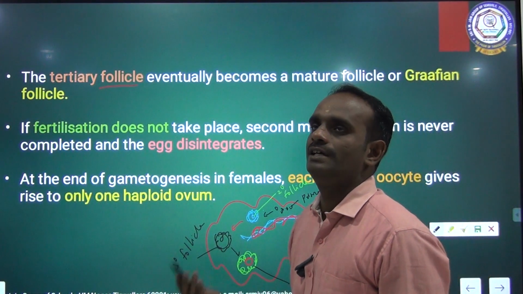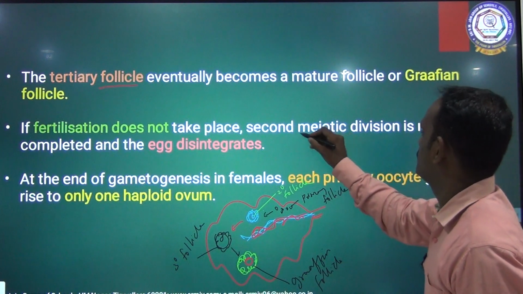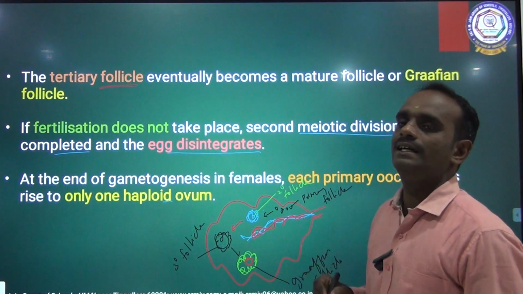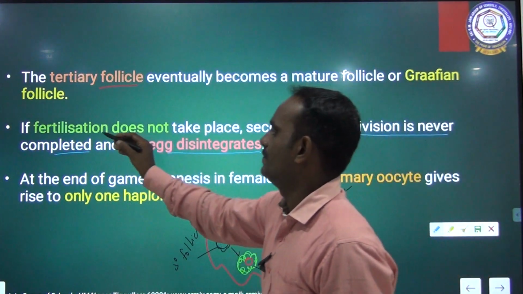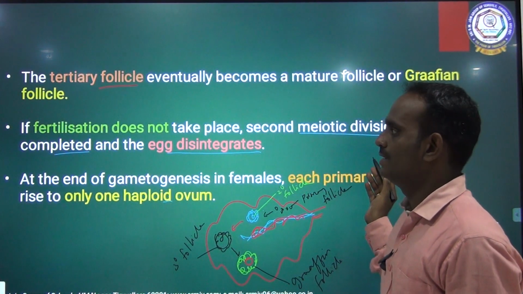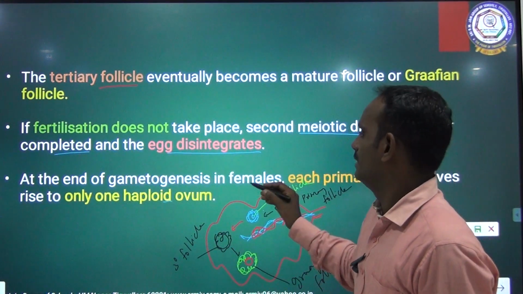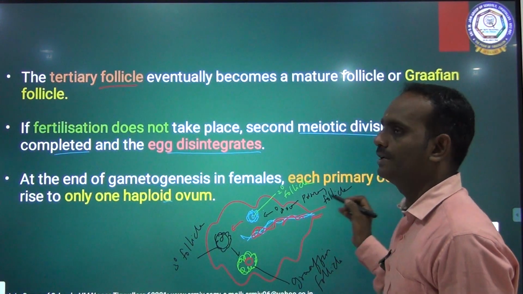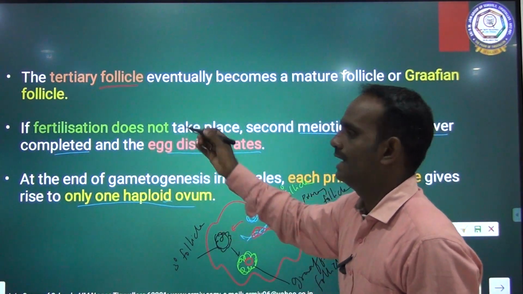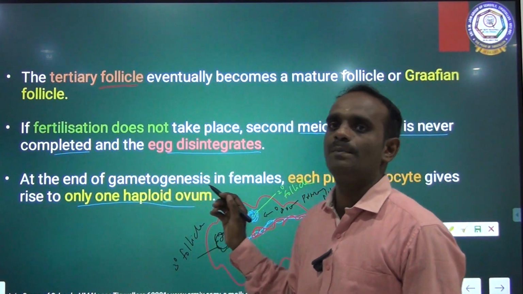If fertilization does not occur, if there is no fusion of gametes, the second meiotic division is never completed and all the eggs disintegrate. At the end of gametogenesis in the female, each primary oocyte gives rise to only one haploid ovum.